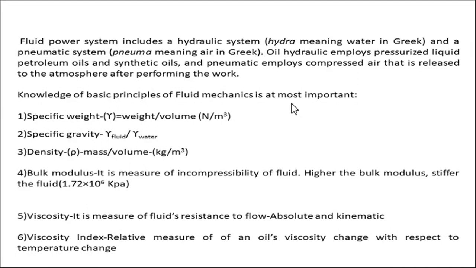Then viscosity, which is nothing but the measure of the fluid's resistance to flow. So we have two types of viscosities, one is absolute and the second one is kinematic. Usually we measure kinematic viscosity in the unit of Stokes, and then divide it by the density of the fluid and convert it into poise, the unit for absolute viscosity. We have seen the experiment of the Redwood viscometer to measure the viscosity of the fluid.